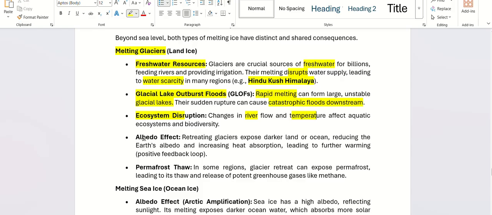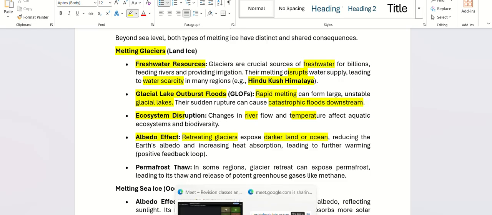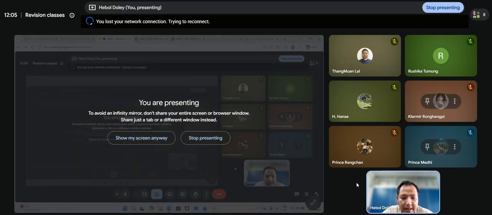There will also be the albedo effect. Albedo effect means retreating glaciers expose darker land or ocean, right? This ice, particularly the glaciers, reflects back the light that is coming from the sun.